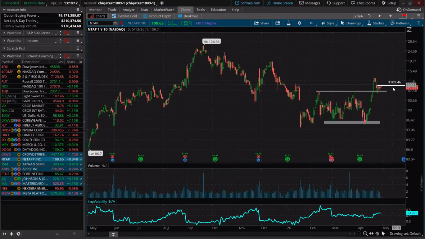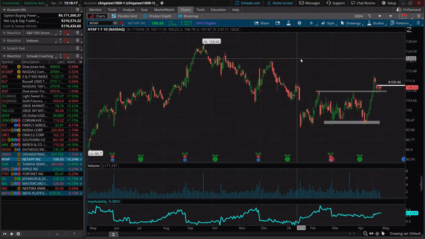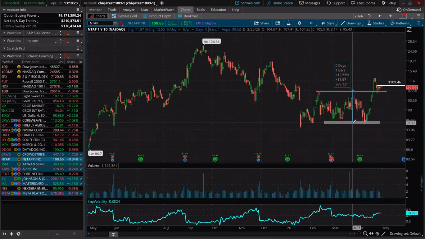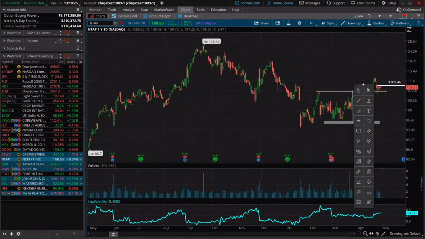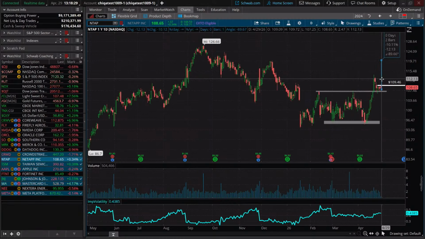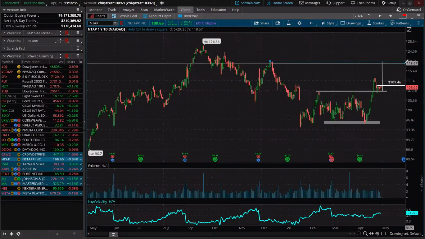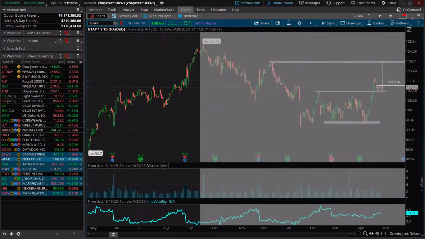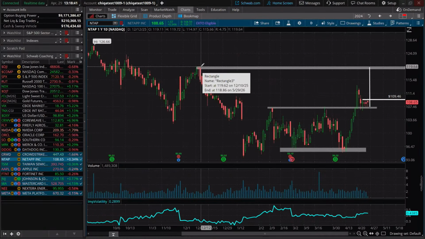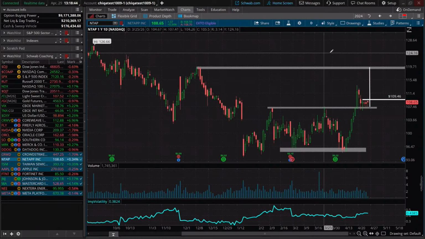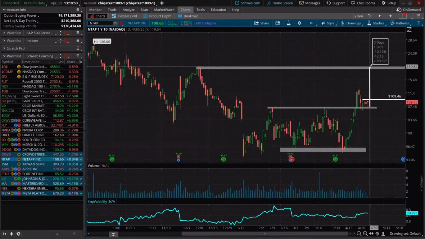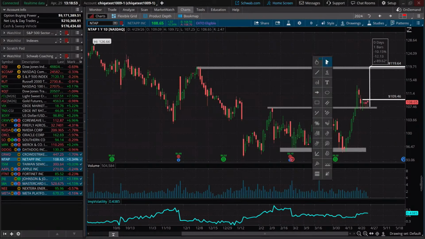Okay, so we know the signal is going to be 109.46, a close above this level. Now, where could our measured move possibly be in the midst of this pattern? So we have about a $12 range here. And if we just add that to our breakout point, that would place us right perfectly up at previous swing highs, right around 120 or so. Or let's say 119, yeah, close to 120. Okay, so that's giving us kind of what our upside looks like. So I'm going to mark that right here. So 119.64, that is our upside.